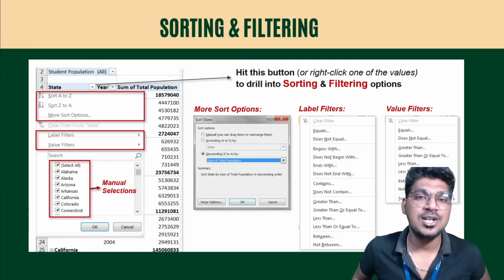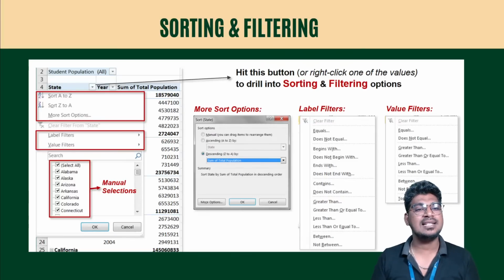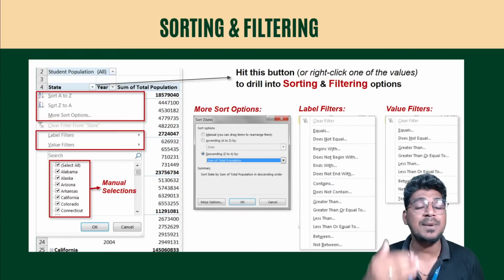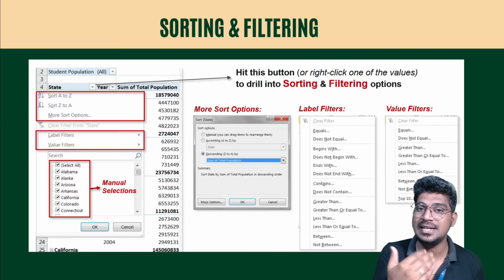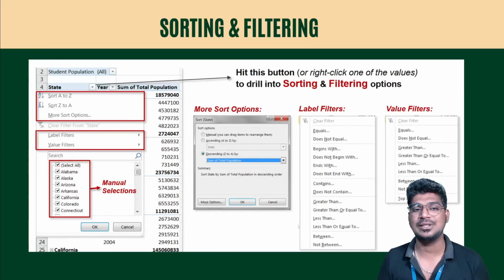So first of all, sorting and filtering. Already we know about it. Sorting means ascending order and also descending order. That can be done based on alphabets and also numbers as well, and we can do it with the help of sorting as ascending and also descending order.